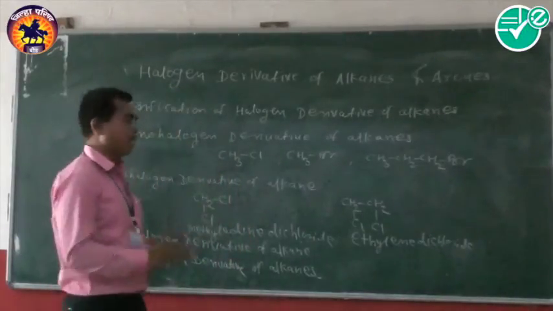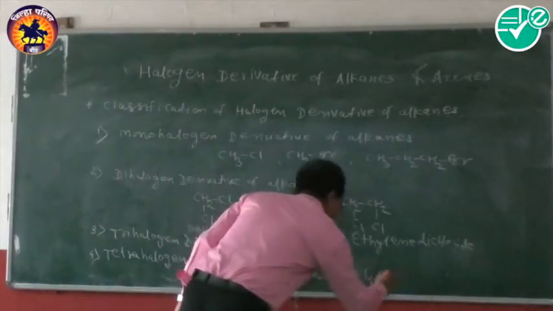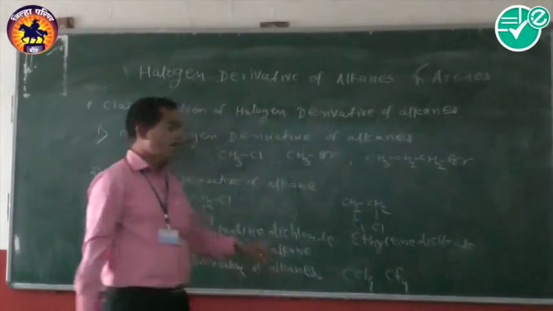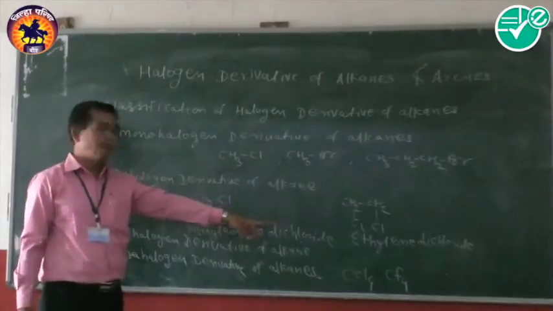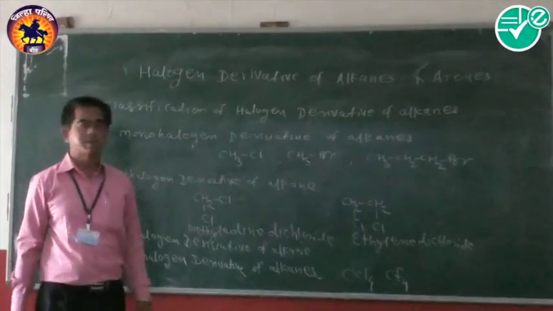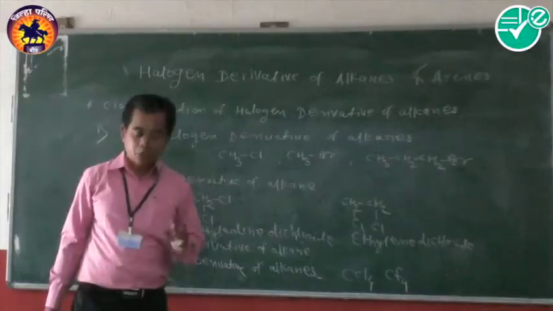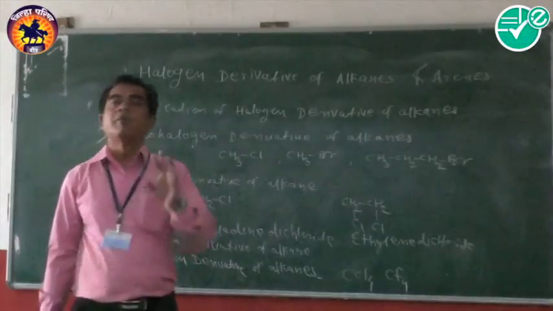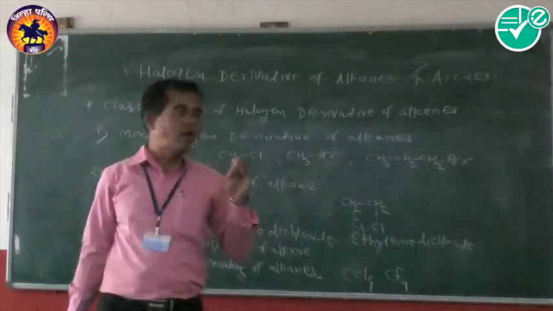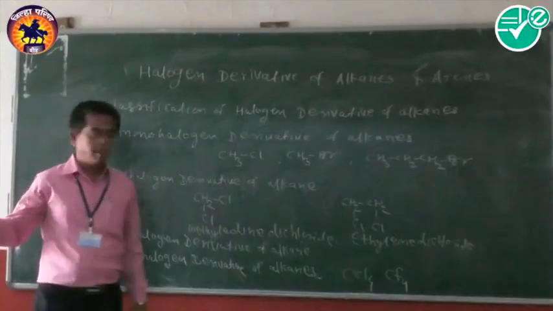For example, carbon tetrachloride. Like this example, four halogen atoms are present by replacing all hydrogen atoms of the hydrocarbon. In this way, this is the classification of the halogen derivatives of alkanes, based on the number of halogen atoms present in the compound. They are called the mono, di, tri, and tetrahalogen derivatives of alkanes.